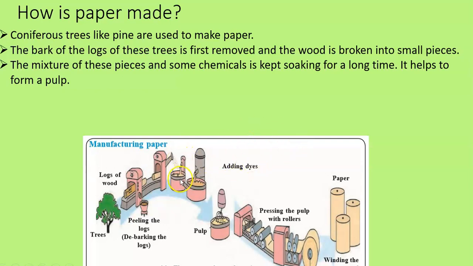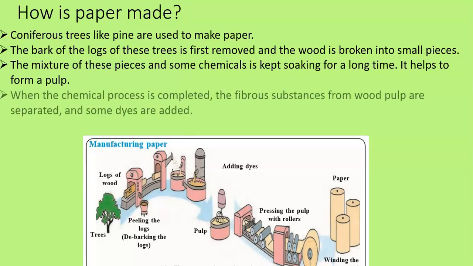Then this mixture with some chemicals and small wood pieces is kept soaking in a container and pulp is formed. When the chemical process is completed, the fibrous substances from the wood pulp are separated and some dyes are added. There is another machine over here which removes fibrous substances from the pulp.